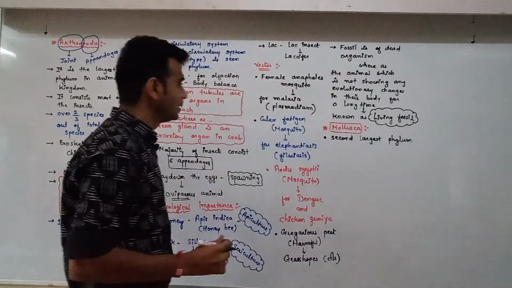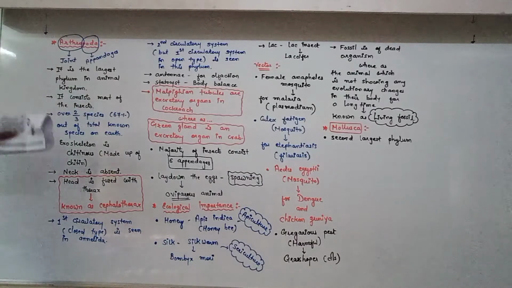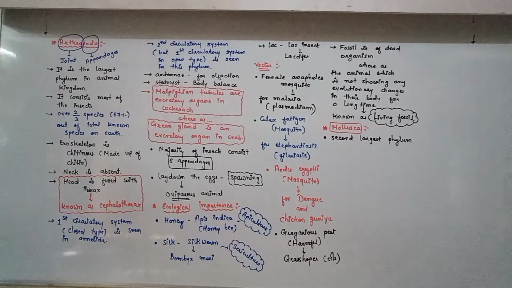So you know that the first largest phylum is Arthropoda, but the second largest phylum is Mollusca. Mollusca are